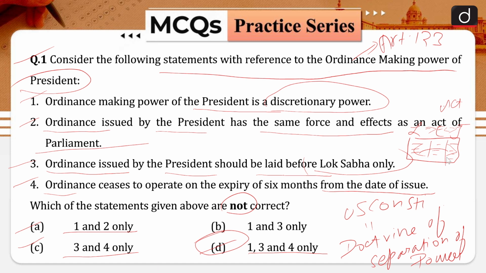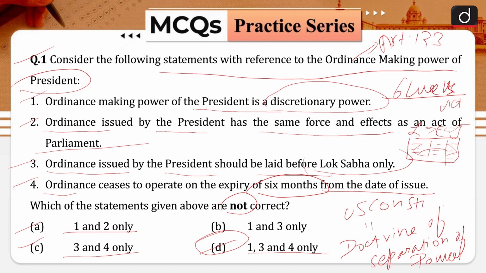Every such ordinance promulgated by the President must be laid before both the houses of the Parliament within 6 weeks. So the period is 6 weeks and not 6 months, from the date on which they meet after the recess, or they shall cease to operate.